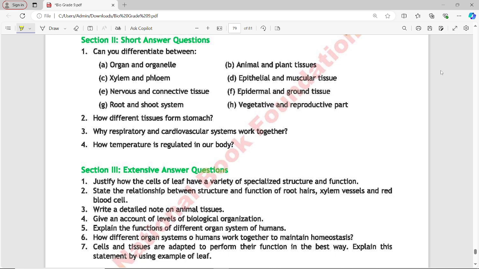And next is vegetative part and reproductive part. The portion of the plant involved in vegetative growth, including roots, stems, and leaves, is responsible for functions such as photosynthesis, absorption, and support. Function: primarily involved in processes related to growth, development, and nutrient acquisition. Examples of vegetative parts are root, stem, and leaf.